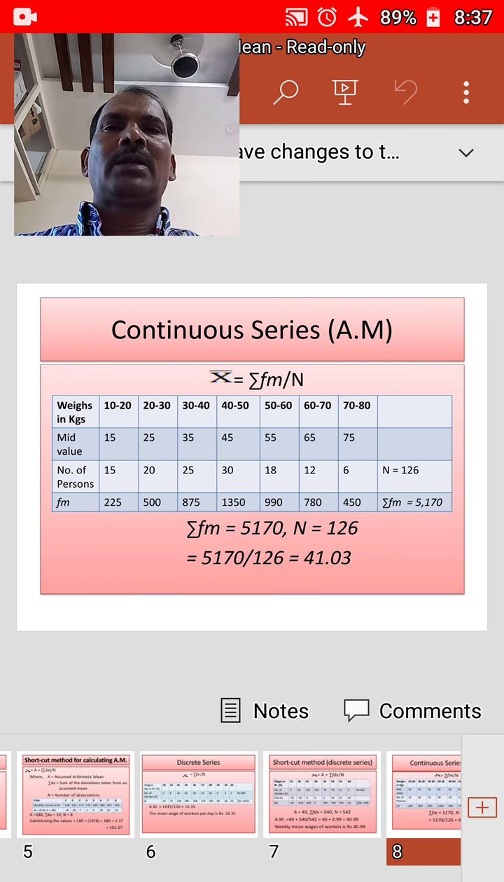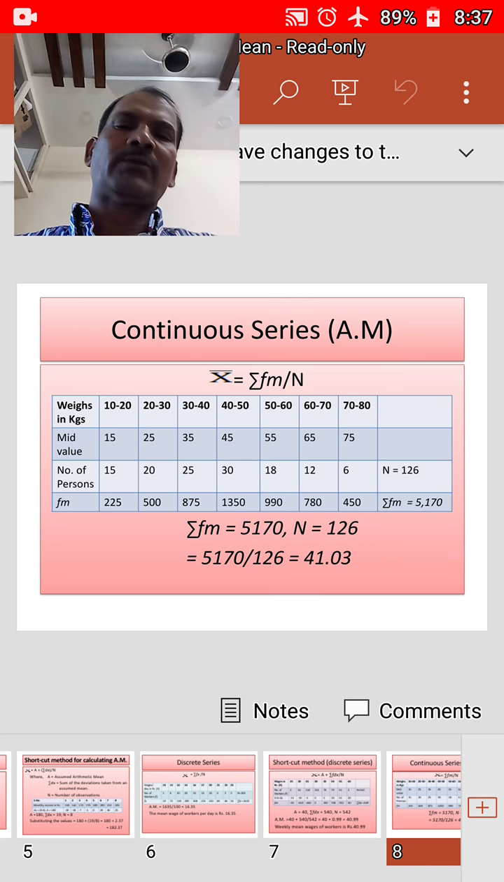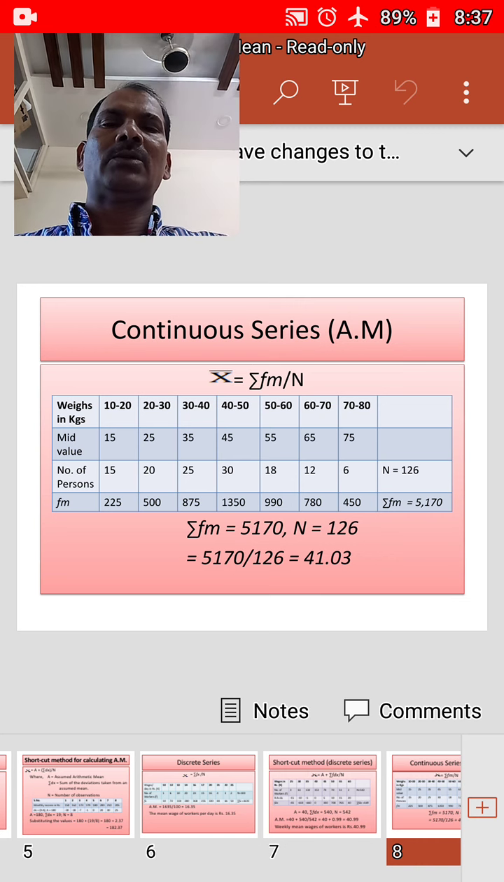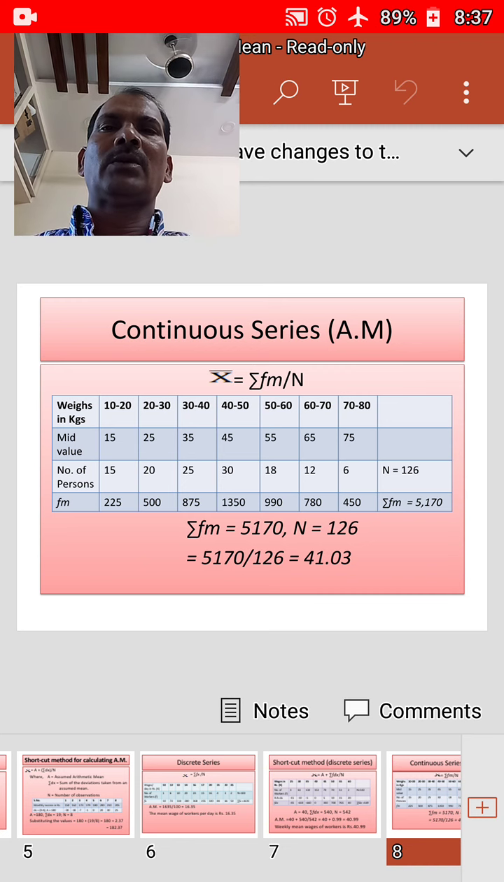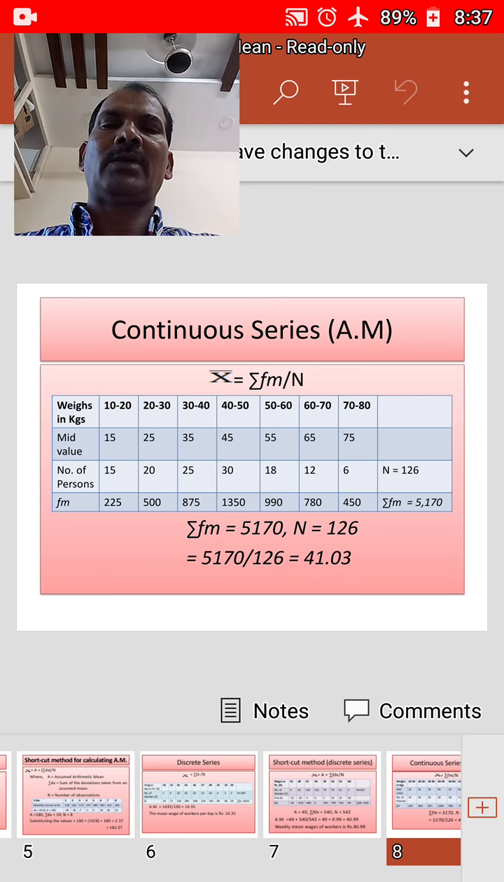Weight is given in kgs in a continuous form, that is between 10-20, 20-30, 30-40, 40-50, 50-60, 60-70 and 70-80, and we need to find out mid values for this. He has also given the number of persons, that means frequency.